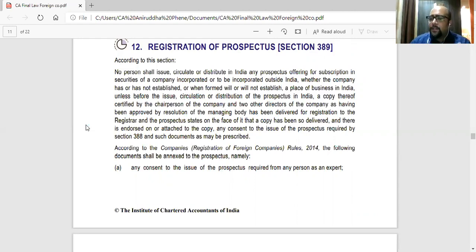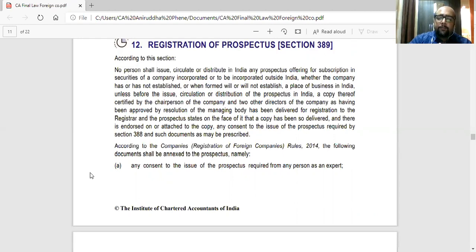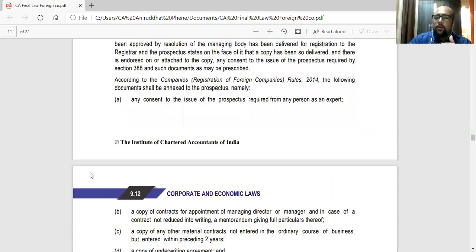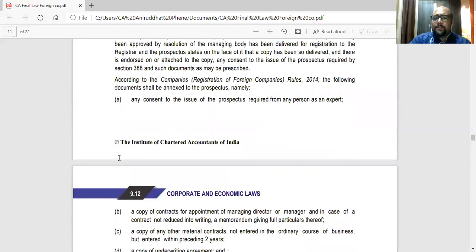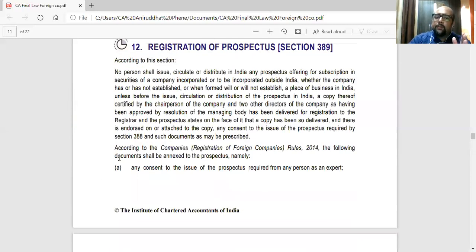such as the expert's consent, then a copy of contracts or appointment of managing director or manager, any material contracts which are not in the ordinary course of business or made in the last 2 years, underwriters agreement, and a copy of the power of attorney if the prospectus is signed by an agent of the directors. So basically, this section says that a prospectus can be issued only after registration with the ROC.